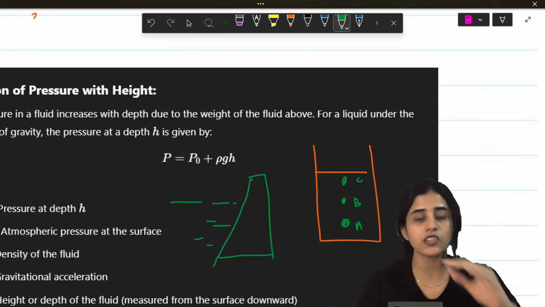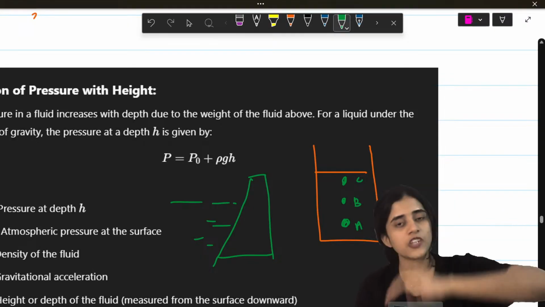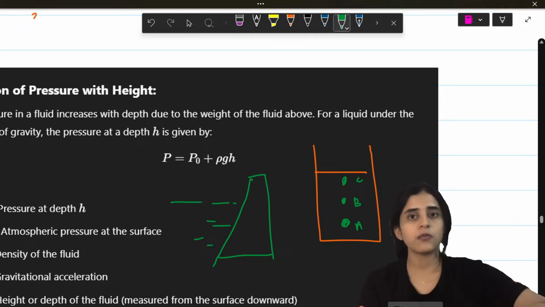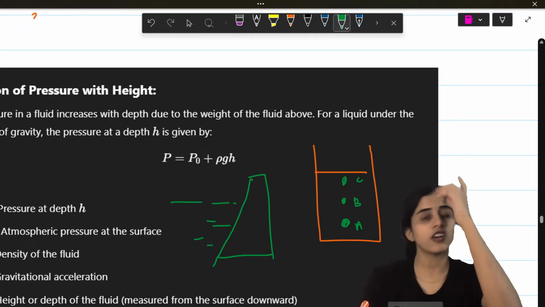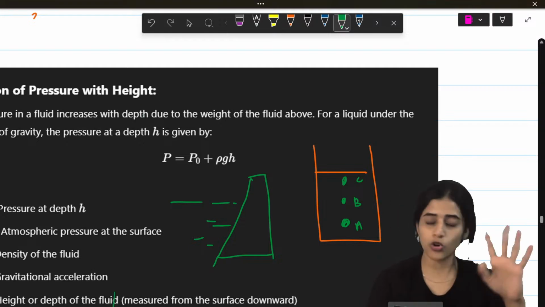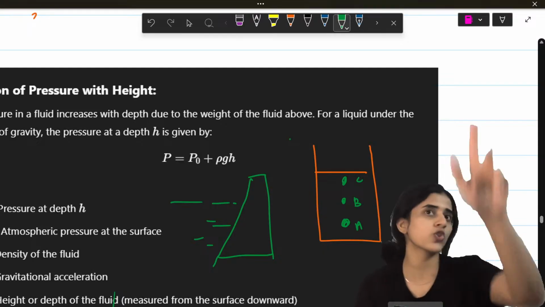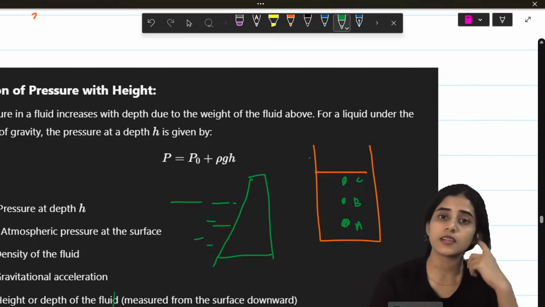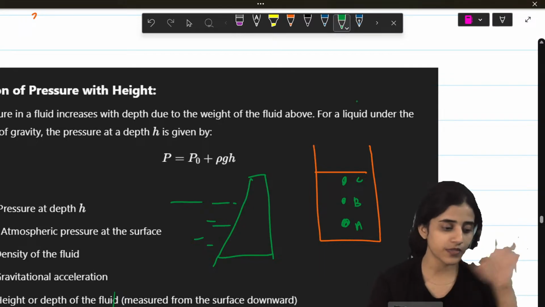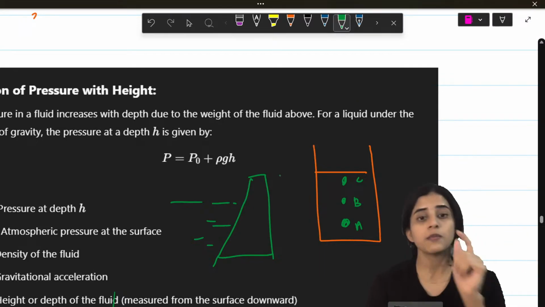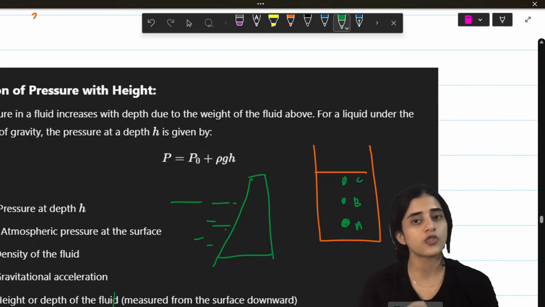That is because at the bottom, pressure is very high. As you move up, pressure decreases. But as you come down, at the bottom, pressure is the highest. Same thing when you go to high altitude. If you want to climb the Himalayas and big mountains, you have to carry oxygen cylinders because as you go up, the air particles will be less. That's why you have to carry a mask and all. All that is not part of your syllabus, but this is important. As depth increases, what happens to pressure?